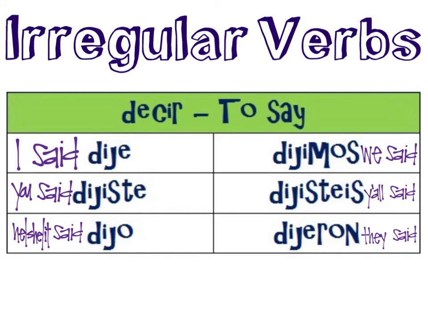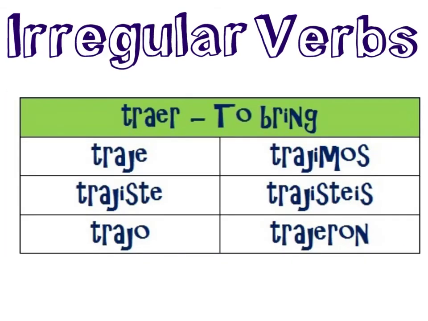So if you think about it, you frequently use a form of the verb to say in daily conversation. This term will also frequently appear when writing a story or describing a quotation. Our final verb, traer, means to bring in the infinitive form.